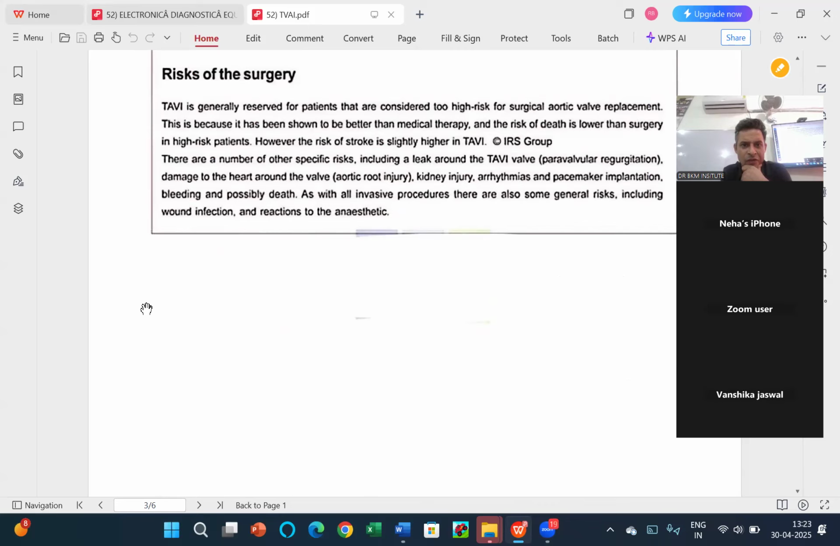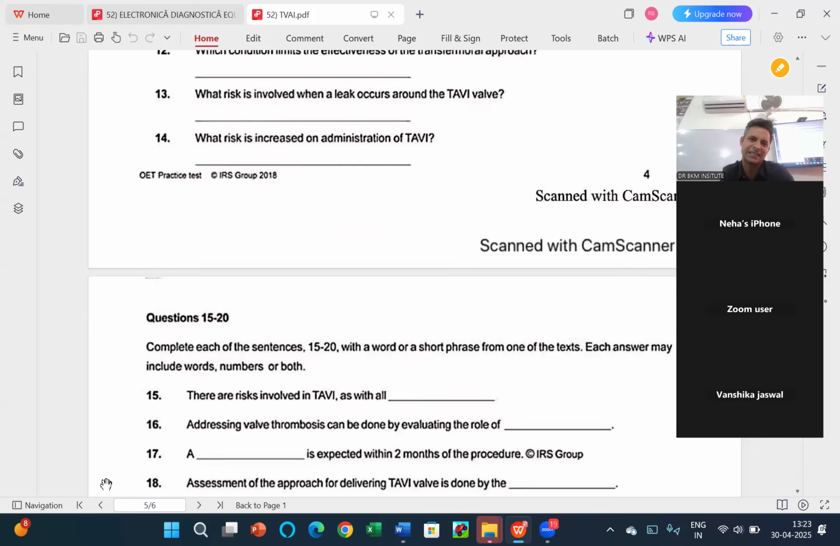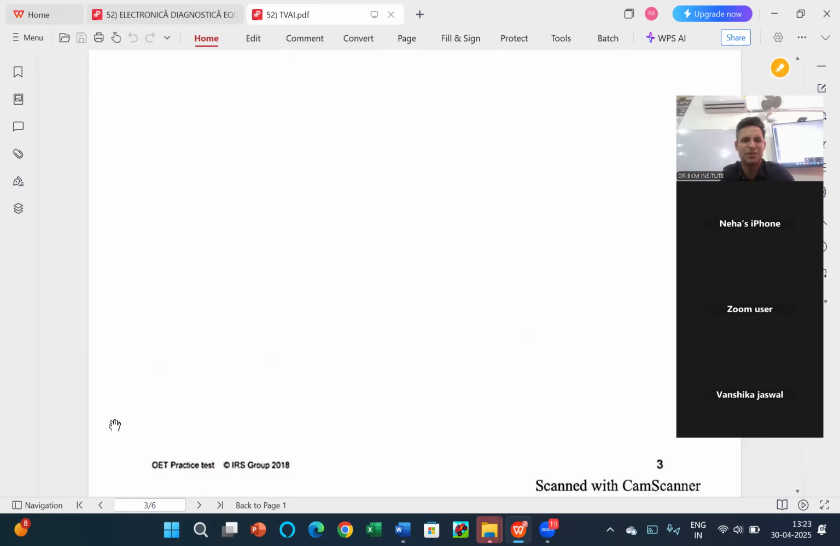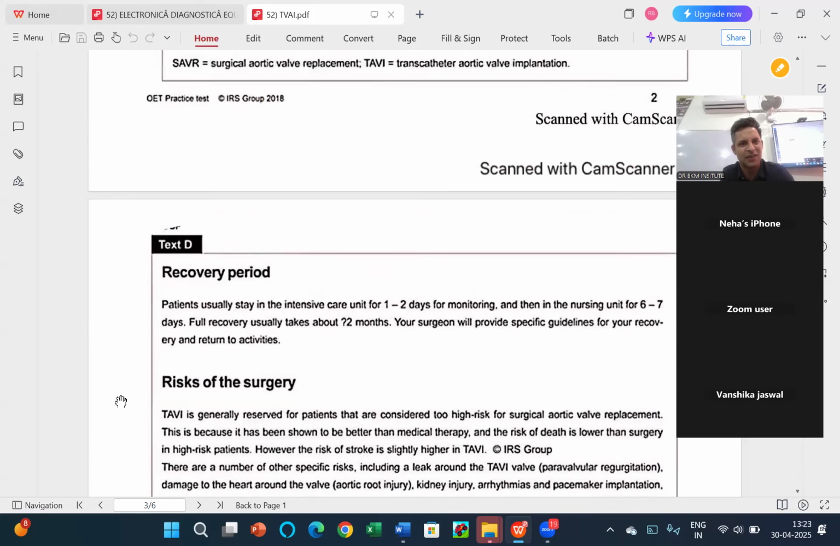Risk of stroke. Where is it given? Third line: the risk of stroke is slightly higher in TBI. Now, it should not be like that. Which risk is increased? The word "increased" should be there. Risk of stroke, but it's a tough one then.